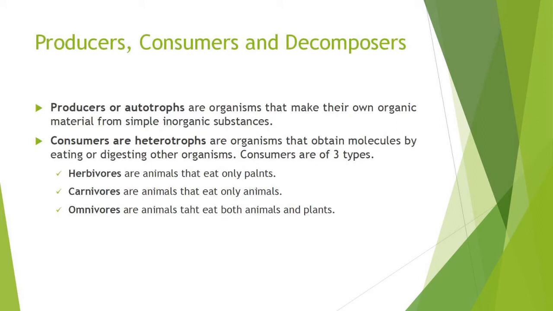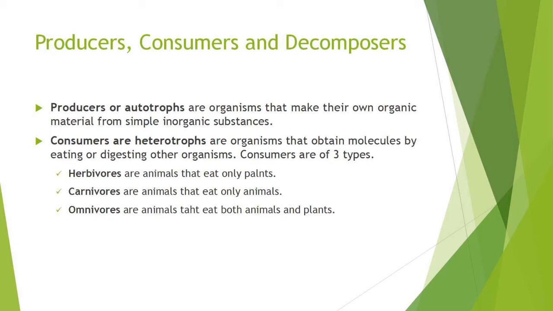Producers, consumers, and decomposers. The biotic community of an ecosystem can be divided simply into producers, consumers, and decomposers. Producers or autotrophs are organisms that make their own organic material from simple inorganic substances. For most of the biosphere, the main producers are photosynthetic plants and algae that synthesize glucose from carbon dioxide and water.